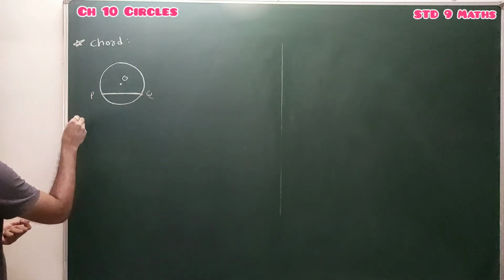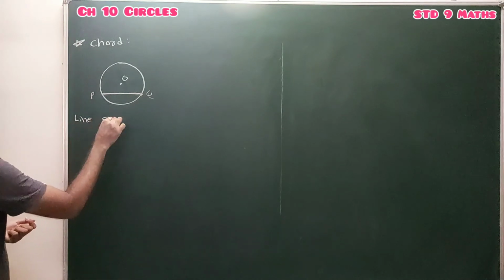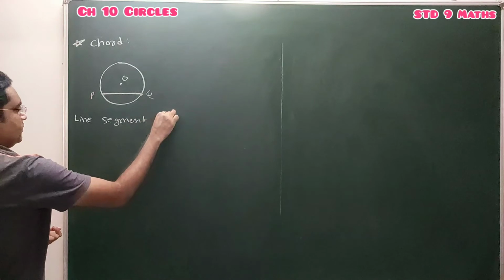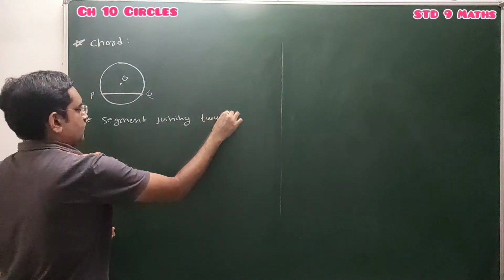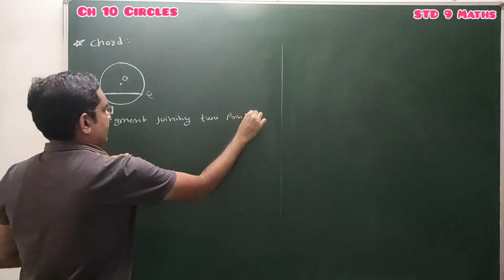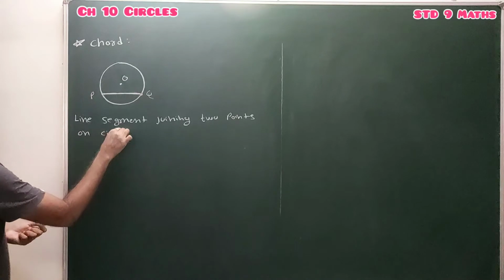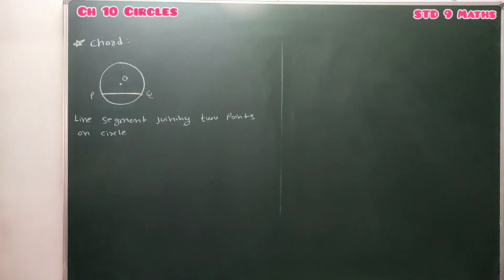So what is a chord? A chord is nothing but the line segment joining 2 points on a circle. Line segment joining 2 points on a circle is known as a chord of the circle.